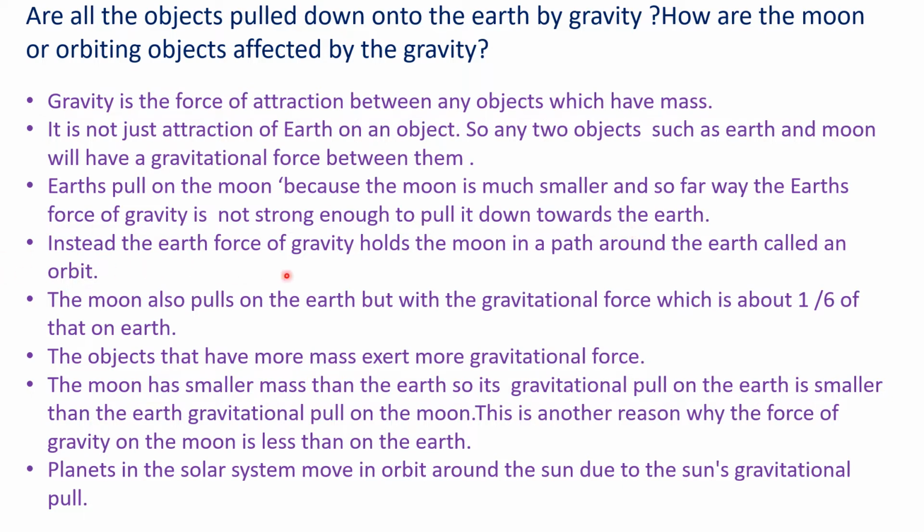So instead, the earth's force of gravity holds the moon in a path. It is not able to pull the moon down towards the earth, but it holds the moon in a path, and that path around the earth is called an orbit. I hope it is clear that the path around the earth is called an orbit. Instead, the earth's force of gravity holds the moon in a path around the earth called an orbit.